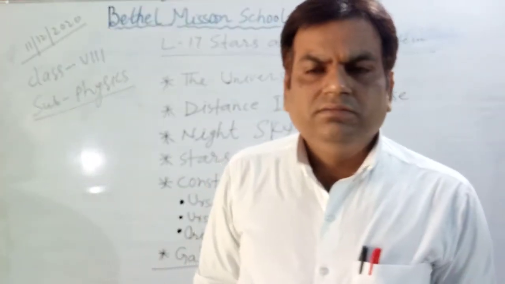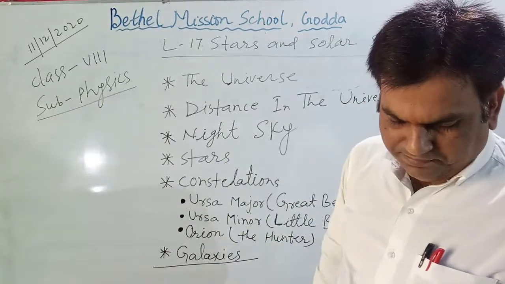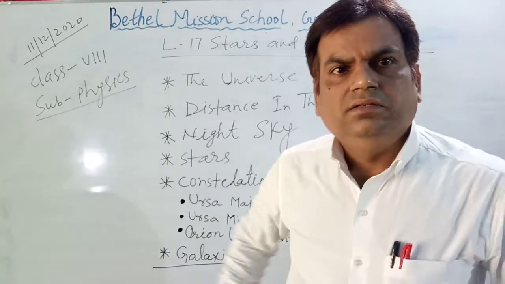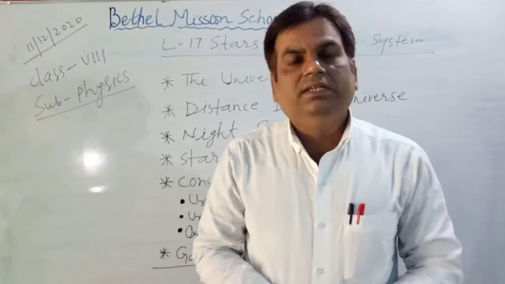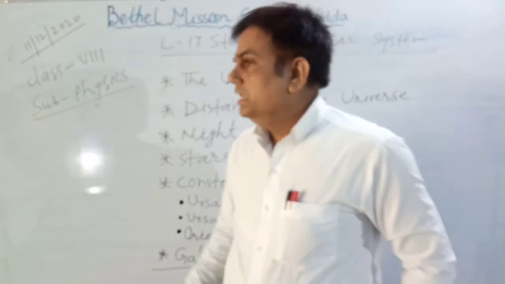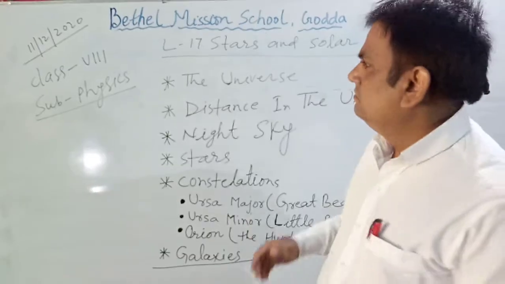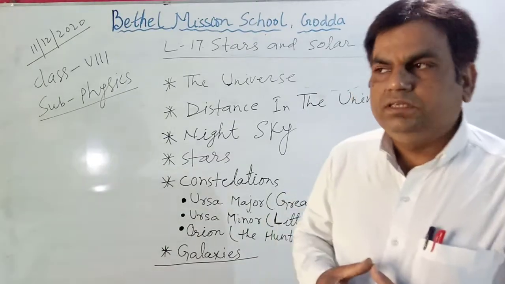You see in the sky at night. When you see the sky at night or during the day, what do you observe? You observe various things in the sky.